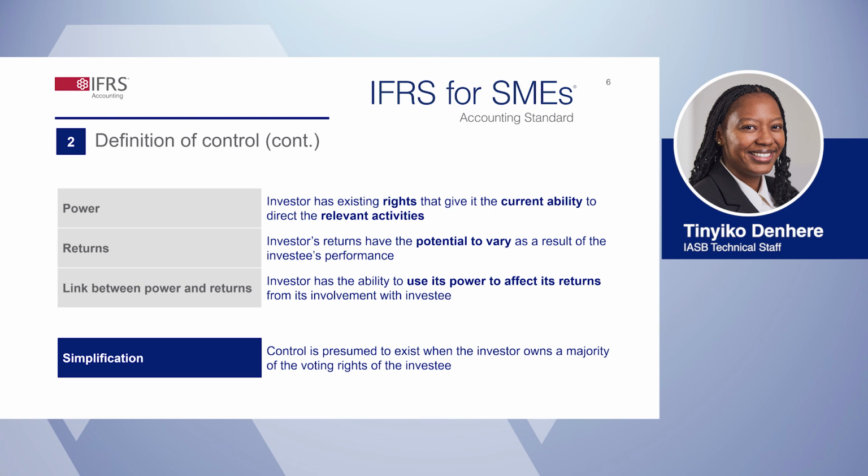This presumption, however, can be rebutted if it can be clearly demonstrated that the investor does not have one or more of the elements of control. An example of when the rebuttable presumption might be rebutted is if an investor owns a majority of the voting rights, but another entity has a contractual arrangement that gives it the current ability to direct the relevant activities.